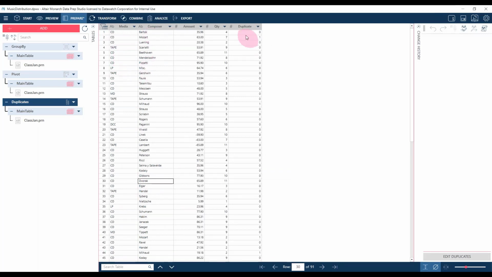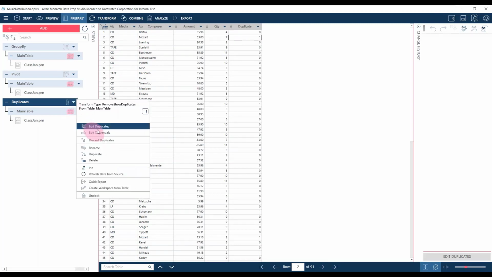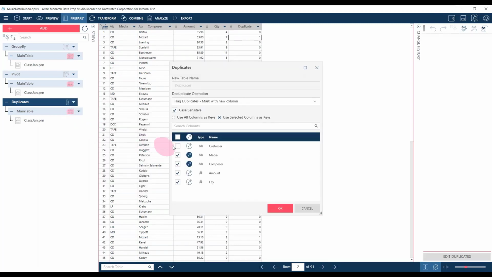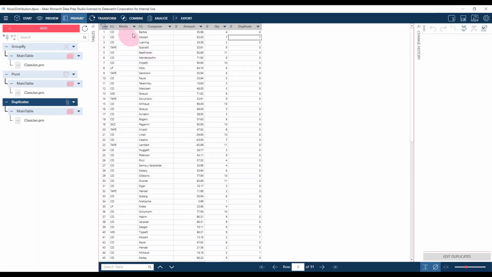So what this is showing us here is that obviously we've got duplicate records, media and composer. So clearly we've got Mozart on CD. If we look down through this list, we're going to see that duplicated as well here. So the situation we've got is there's nothing left unique in this table that's going to allow us to see the detail of how it's made up. So we can see all the individual transactions here.